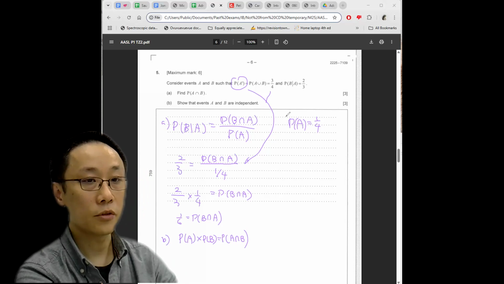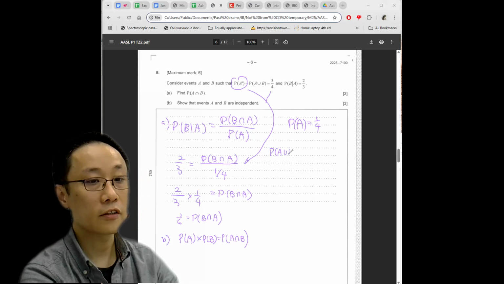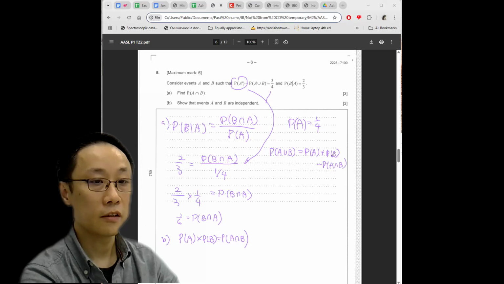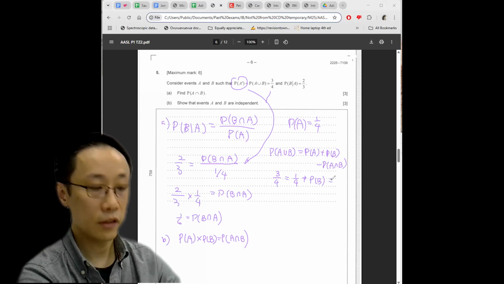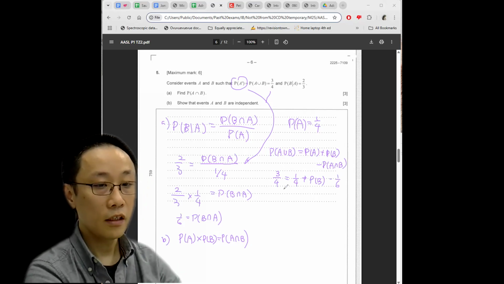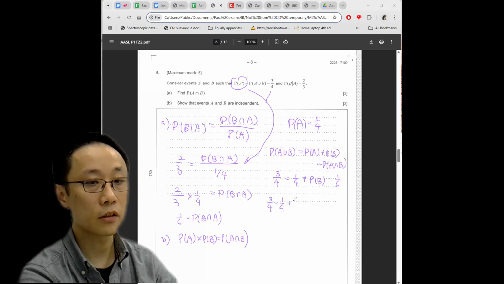And P(B) we can establish using the inclusion-exclusion formula, because the formula book actually has this: P(A or B) equals P(A) plus P(B) minus P(A and B). P(A or B) is given to be 3/4, P(A) is 1/4, P(B) we're trying to find. P(A and B) we just find out from the previous part. And if you rearrange your terms, you get 3 over 4 minus 1 over 4 plus 1 over 6 equals P(B). So P(B) equals 2 over 3.